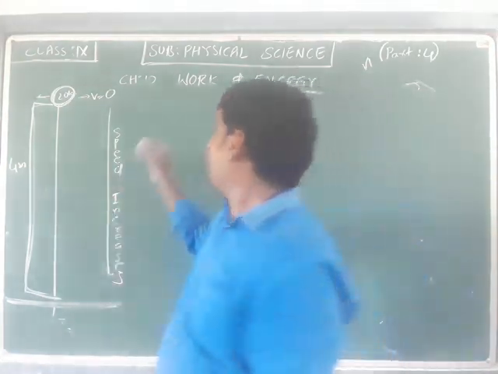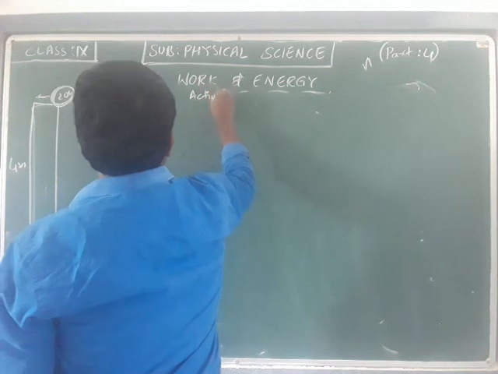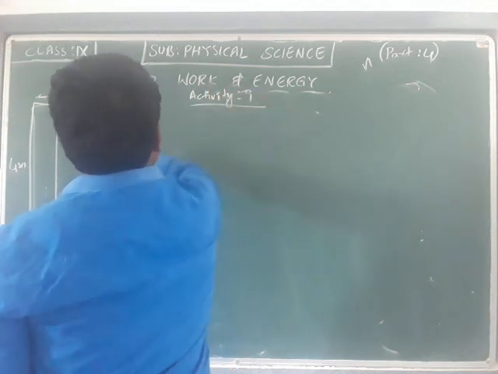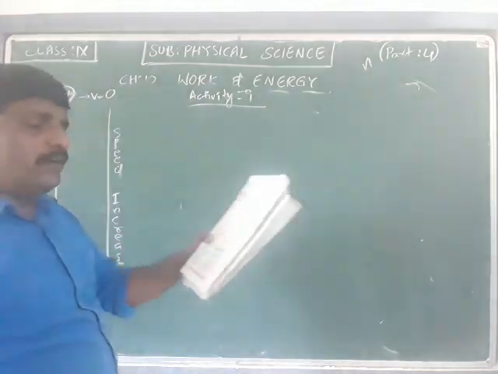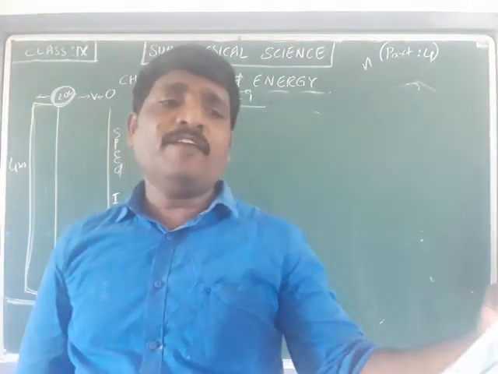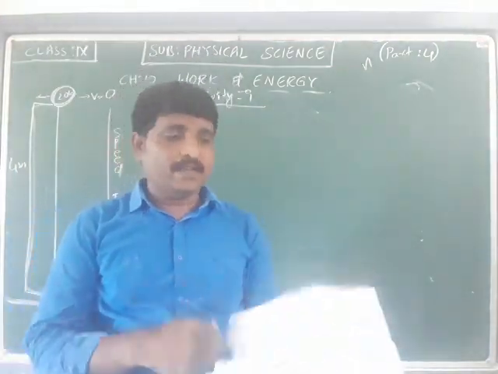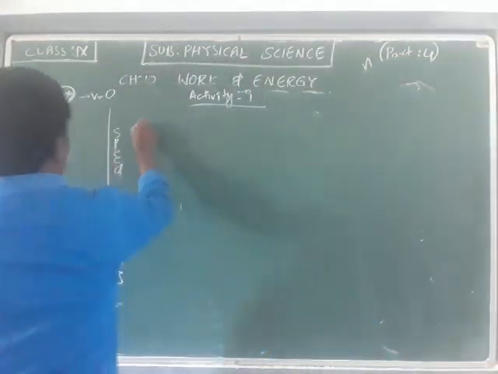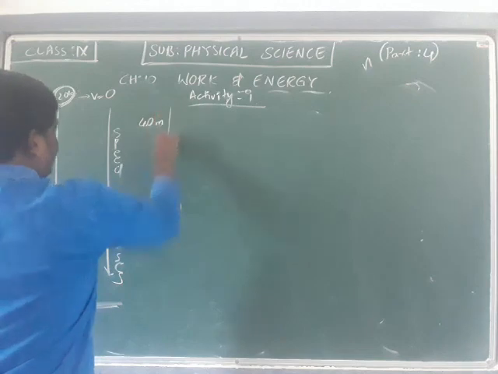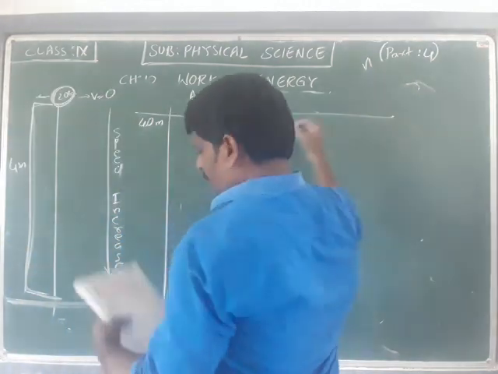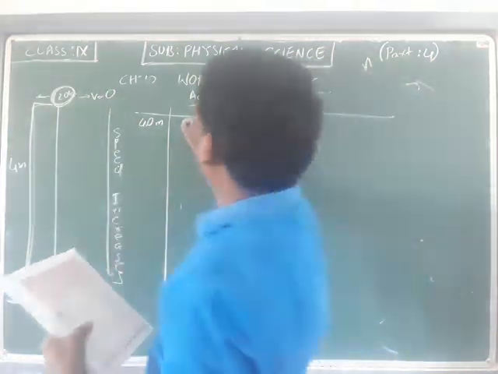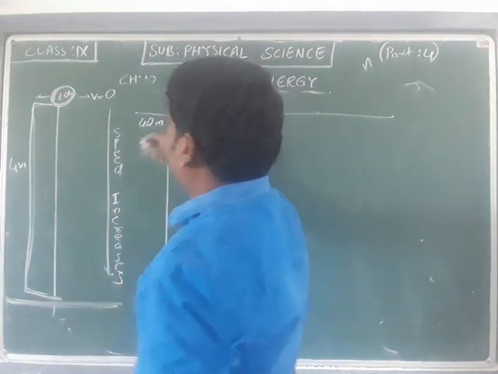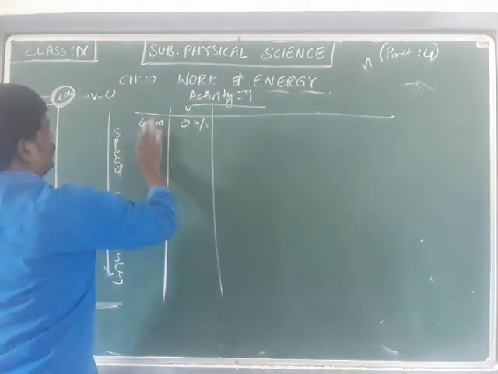So activity 9 is about calculating the total energy of the free fall at different heights that are given. Initially the height is given as 4 meters. At 4 meters, the velocity of the object, the v value, is 0 meters per second.